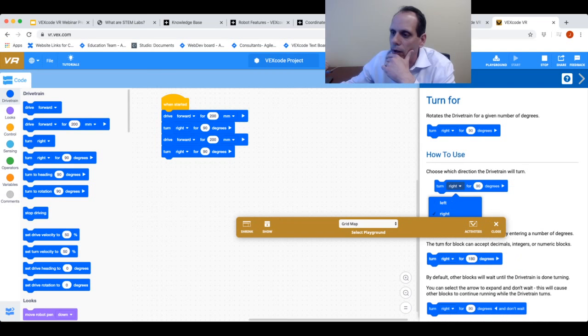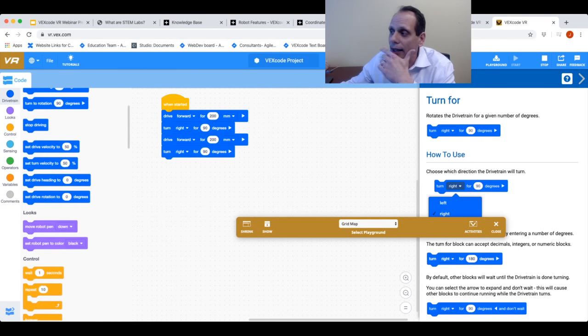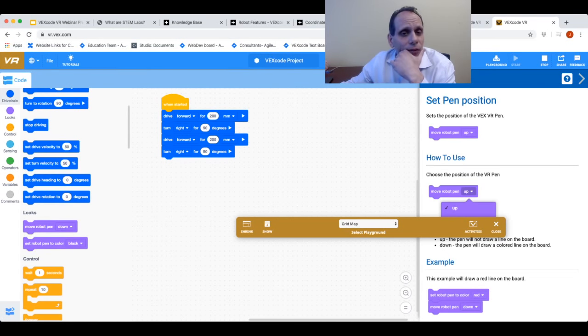Also, if I have a block over here, I can click on it. The new pen functionality that we have in VEX Code VR, I can click on it and I can get information on how to use that. Also, tutorials. I'm going to go ahead and close the help.